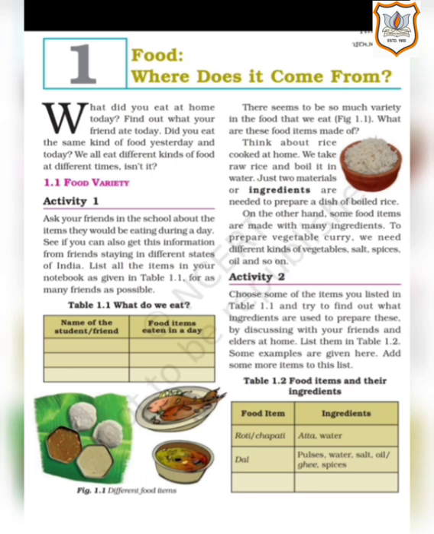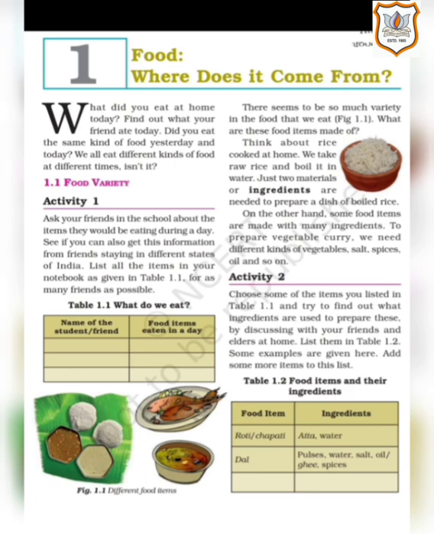Activity 1. Ask your friend in the school about the items they would be eating during a day. This says that you have to ask your friend what they eat during the daytime. See if you can also get this information from friends staying in different states of India. List all the items in your notebook as given in table 1.1 for as many friends as possible.